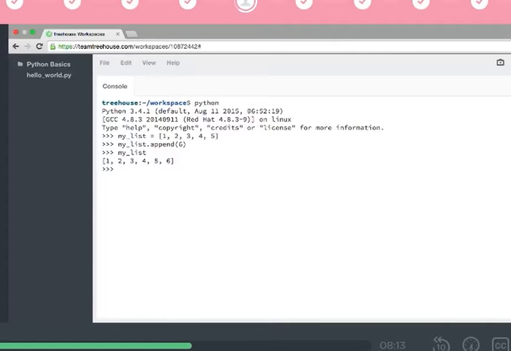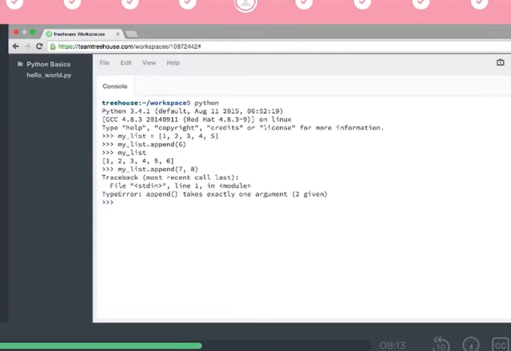Now, we didn't have to append another list. We just gave it that one item that we wanted to put in. And we can't append more than one item either. We can't do mylist.append 7, 8 because we get this type error where append only wants one argument. So now, how do we get more than one thing in there?